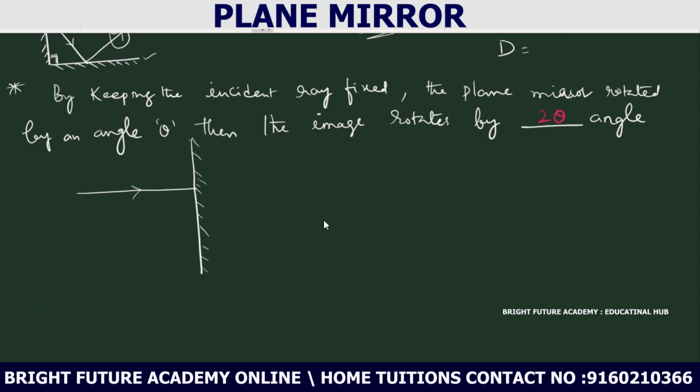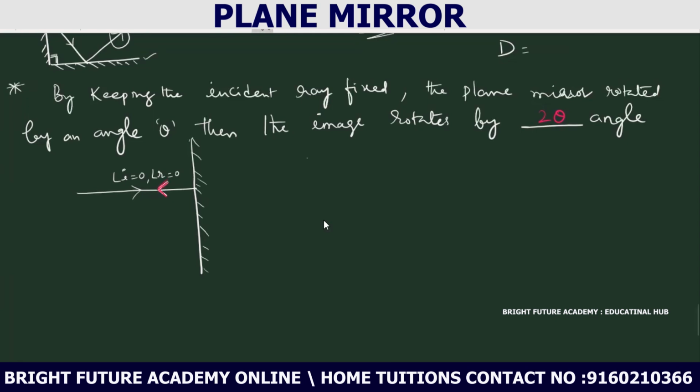What is the angle of incidence here? 0. If the angle of incidence is 0, the angle of reflection should also be 0 according to the law of reflection. So the reflected ray will go like this. This is the initial reflected ray.